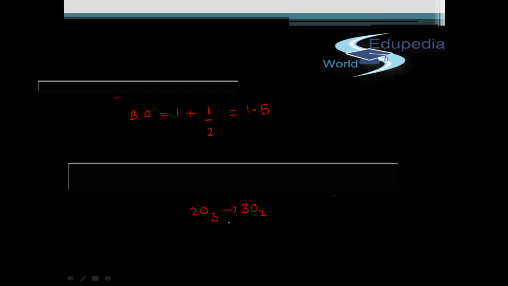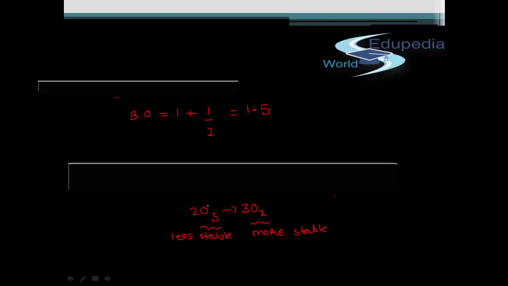And if we look at both the reactants and the products, that is O3 and O2, we know that O2 is thermodynamically more stable, because when we consider the standard heat of formation, we consider delta Hf of O2 as 0. So O2 is thermodynamically more stable, and O3 is thermodynamically less stable.